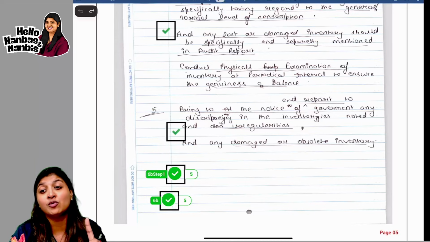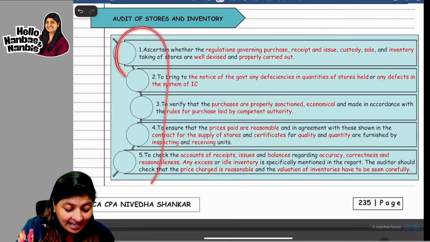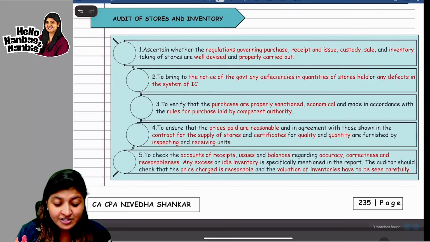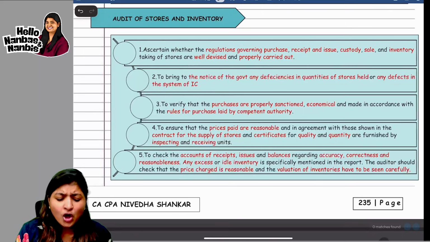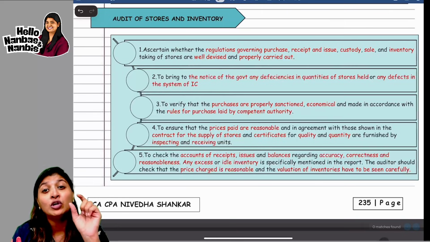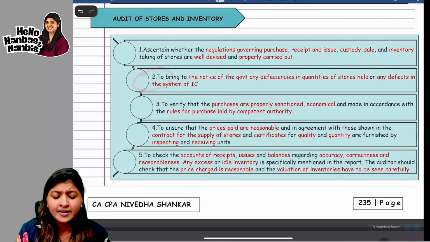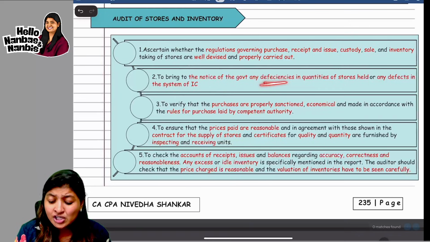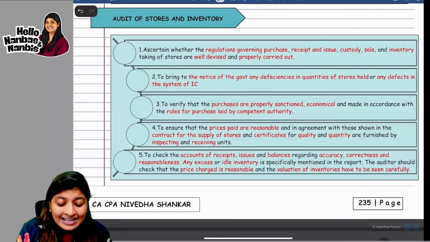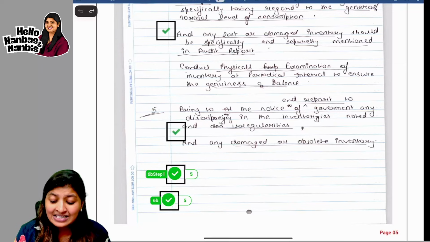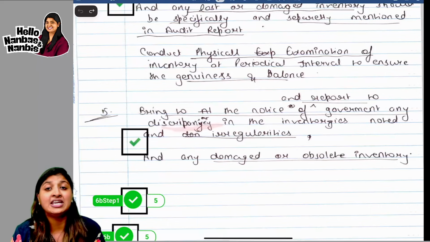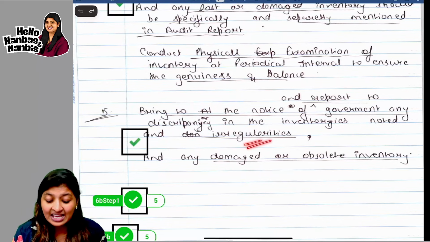I want you to see the concept book also. Now see the concept book, like I told you, 5 points for audit of stores and inventory. Ascertain whether regulations governing purchase, receipt, issue, custody, sale and inventory are well devised and properly carried out. If you see, all these terminologies are not being used, only the keywords are used, but the same meaning has been conveyed. I will just show you in the second point. To bring to the notice of the government any deficiency in quantity of stores held or any defect in the system of internal control. How has he written? Any discrepancy in the inventory. Discrepancy is the terminology he has used, in the inventory noted, and if there are any irregularities.